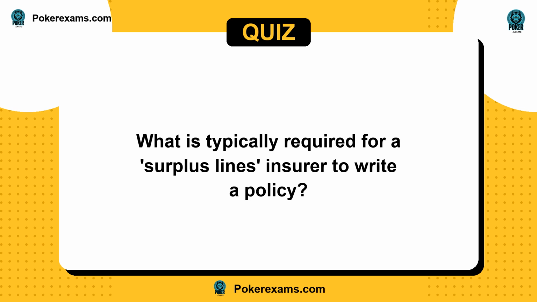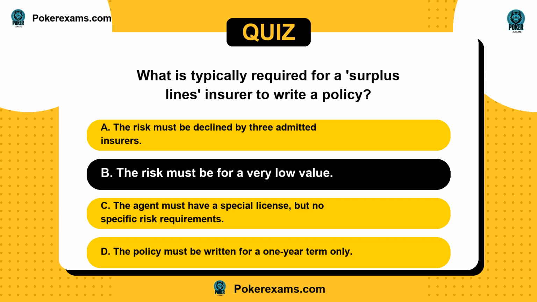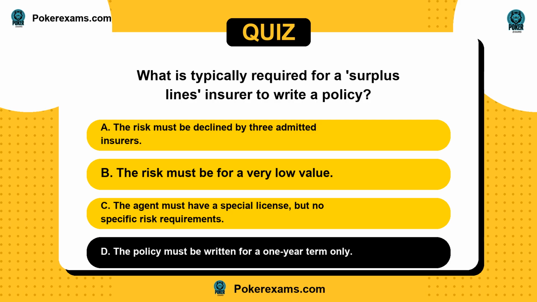Next question. What is typically required for a surplus lines insurer to write a policy? Is it A, the risk must be declined by 3 admitted insurers? Or B, the risk must be for a very low value? C, the agent must have a special license, but no specific risk requirements? Or D, the policy must be written for a 1-year term only?